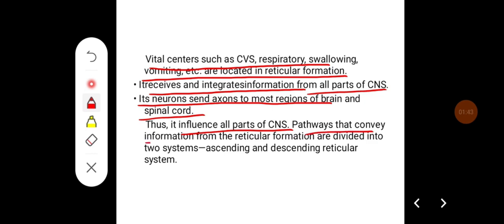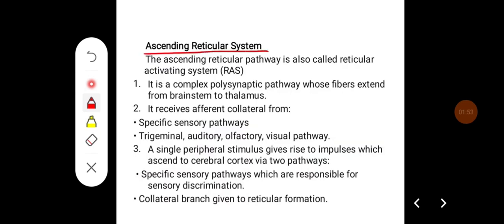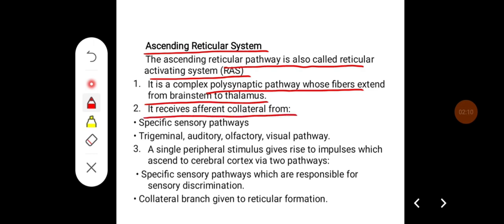Pathways that convey information from reticular formation are divided into two systems, that is ascending and descending reticular system. Coming to ascending reticular system, the ascending reticular pathway is also called reticular activating system, that is RAS. It is a complex polysynaptic pathway whose fibers extend from brainstem to thalamus. It receives afferent collaterals from specific sensory pathways like trigeminal, auditory, olfactory, and visual.